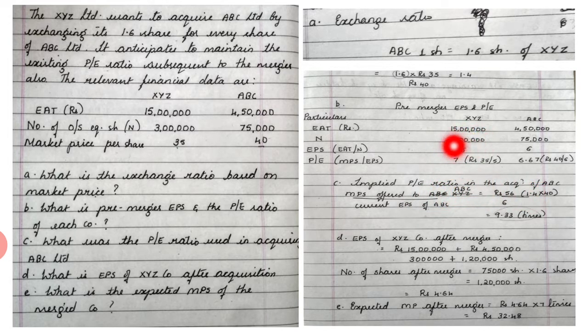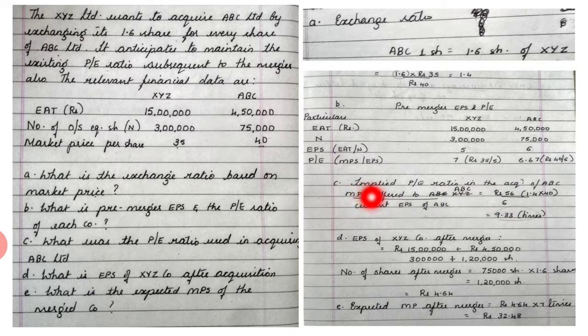If you see, how many shares were given on the basis of market price? The share exchange ratio was 1.4. On the basis of market price, the share exchange ratio was 1.4. And what is the price per share of ABC? It is 40. Right. So 1.4 into 40 gives you the market price offered to ABC Limited. The market price of shares of ABC into the share exchange ratio based on market price. So 1.4 into 40 gives us 56.